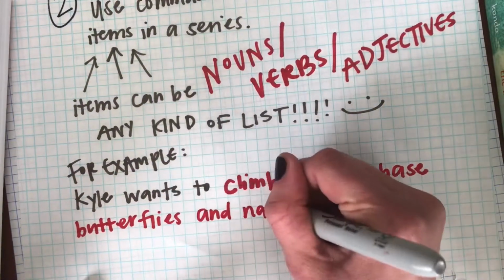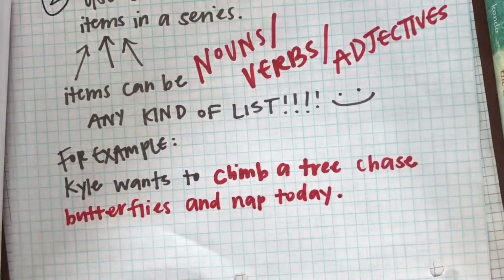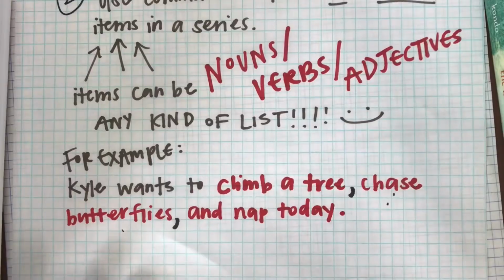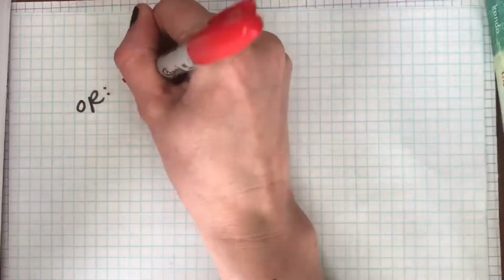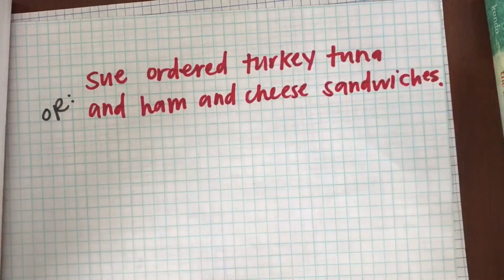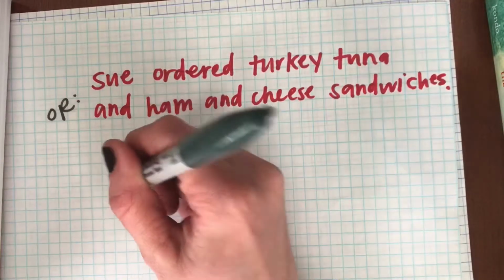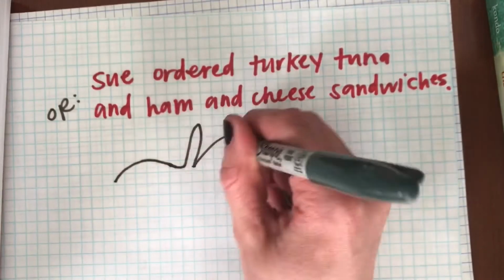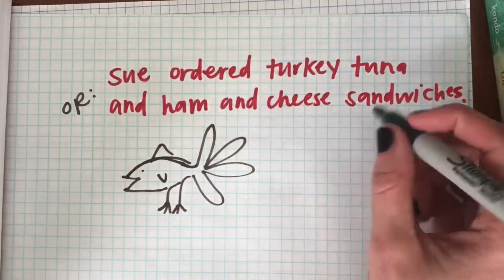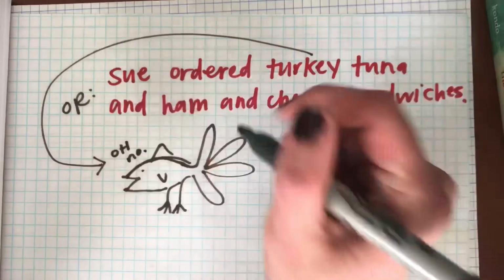So moving on, another example is, Sue ordered turkey, tuna, and ham and cheese sandwiches. Without any commas, this does not make any sense. Are we talking about a turkey tuna? Like some sort of hybrid of a turkey and a tuna? That's terrifying. I hope not. So we're going to put a comma there.